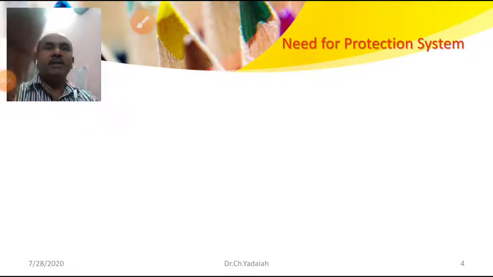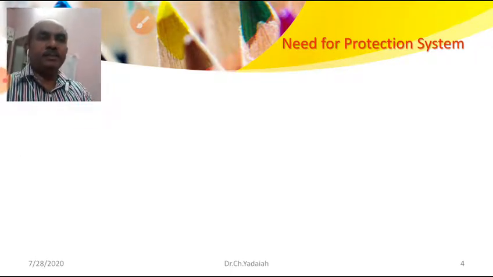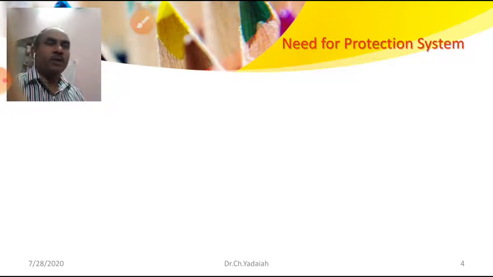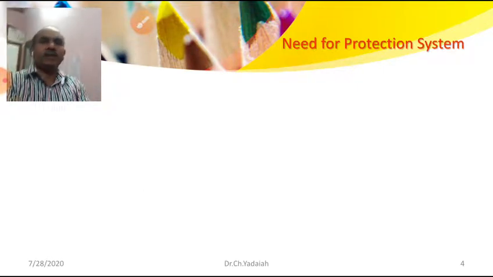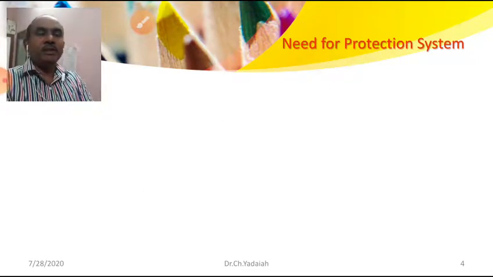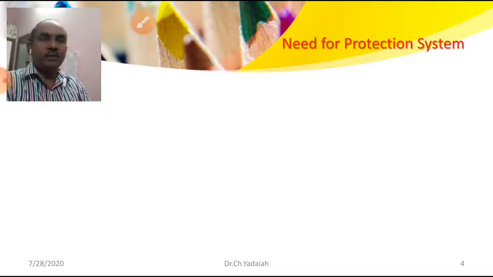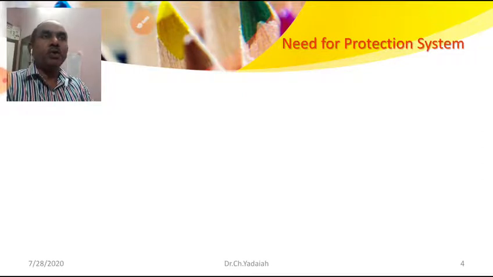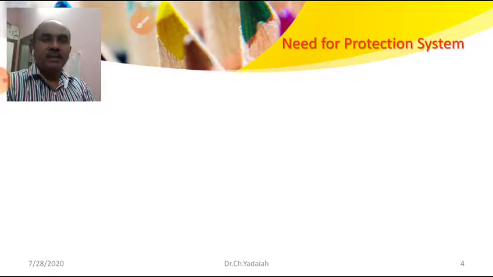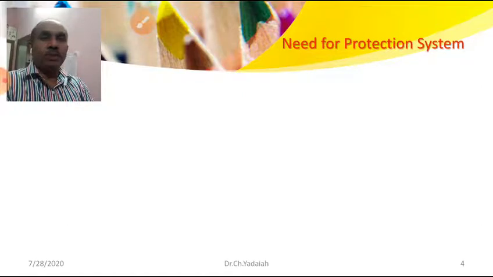What are the main basic things in this system? Let us see the need for a protection system. What is the need of the protective system? As we know, protective equipments must be required for an electrical system. So 10 to 15% of total capital cost we have to allocate for maintenance of this whole system for smooth operation.